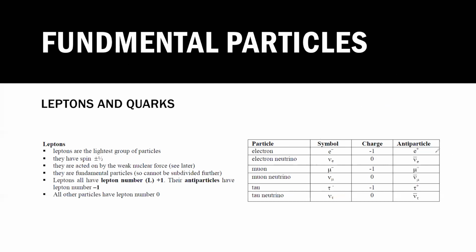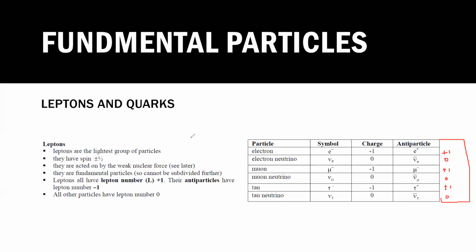Is it clear? If I ask what is the charge of the anti-electron, it will be plus. But what will be the charge of the anti-electron neutrino? That will be 0, because for 0 you cannot write +0 or -0. So this will be +1, 0, +1, 0.